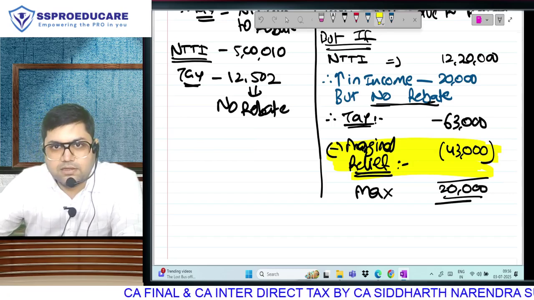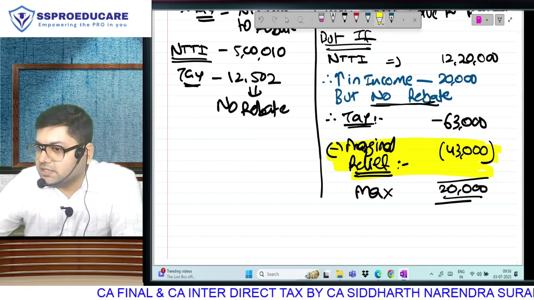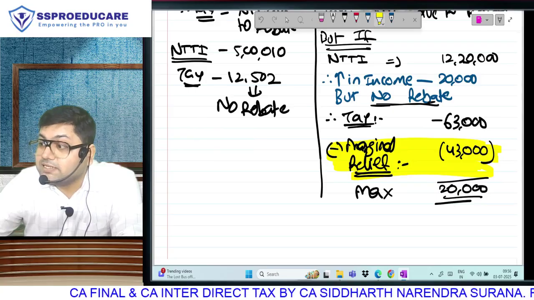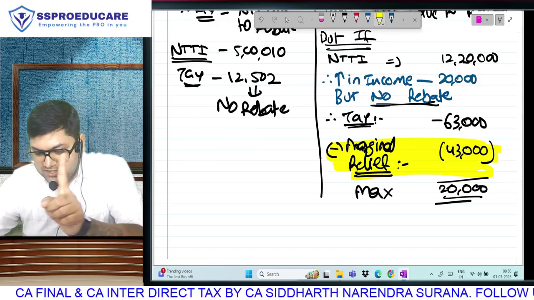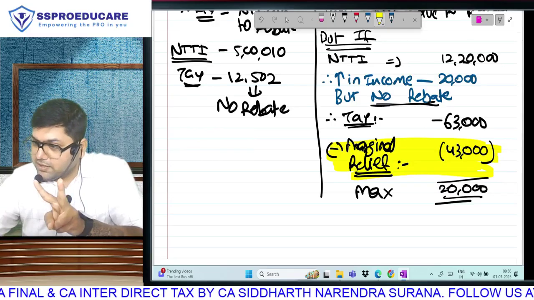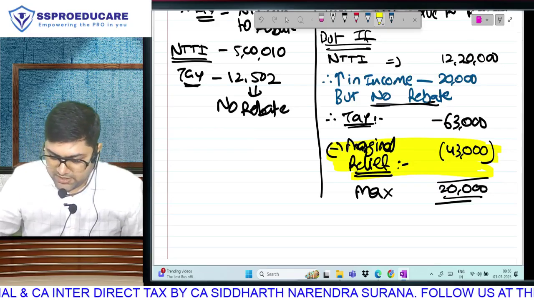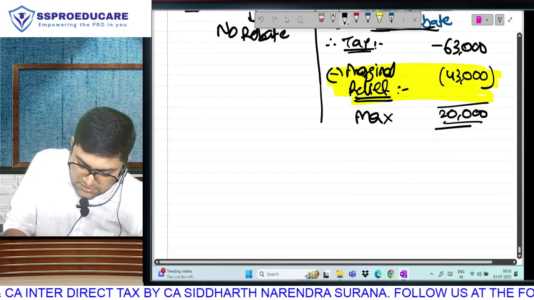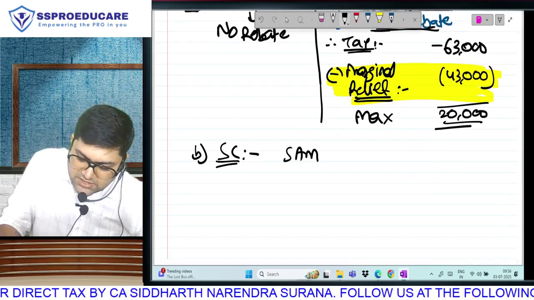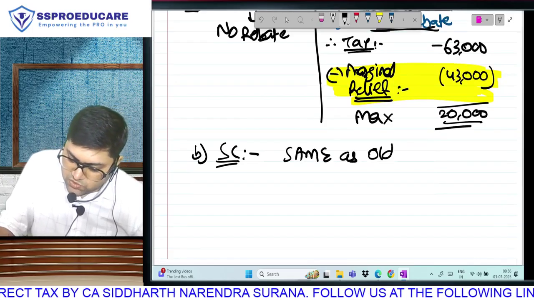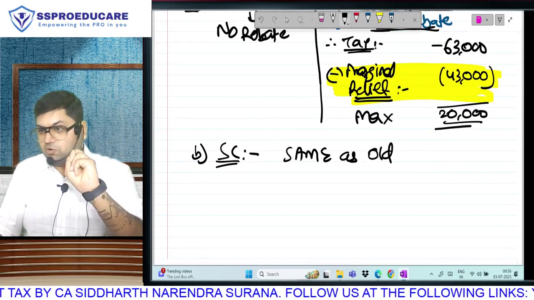Is this clear, everyone? Fantastic. So that was tax calculation as per new regime under 115BAC. Basic tax done. Rebate done. Rebate mein lots of discussion because of amendment. What are the last two concepts? Surcharge.